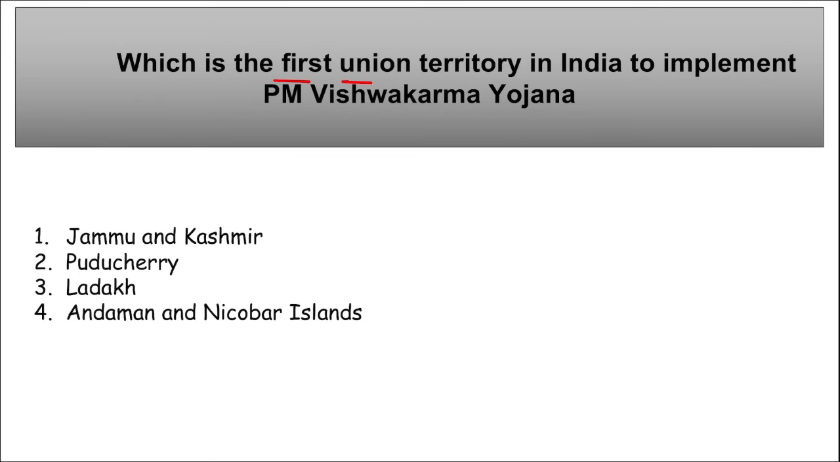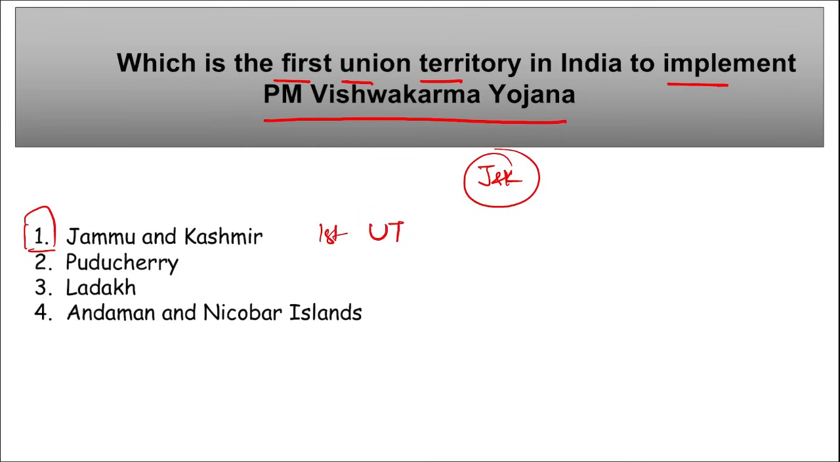Next, which is the first union territory in India to implement PM Vishwakarma Yojana? It is Jammu and Kashmir. Jammu and Kashmir became the first union territory to implement PM Vishwakarma Yojana. Correct. And what is this PM Vishwakarma Yojana? This is a centrally sponsored scheme launched by the Ministry of MSME.